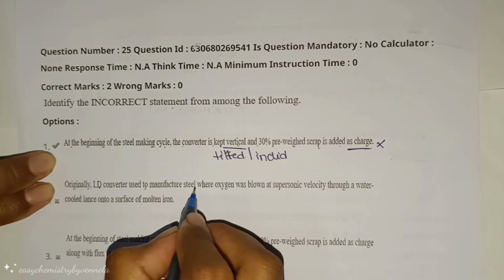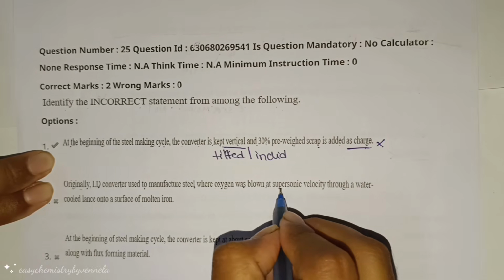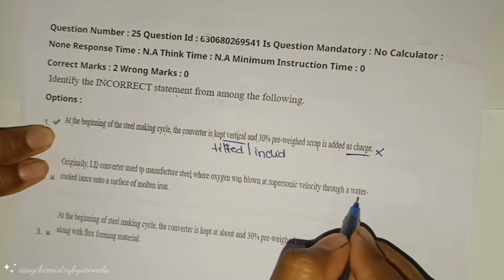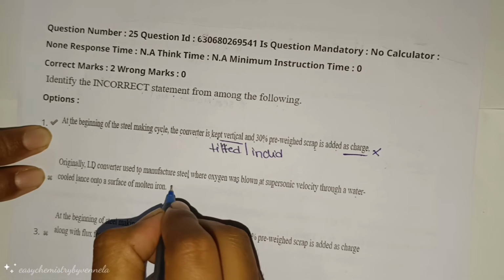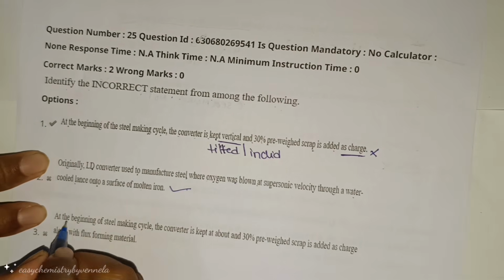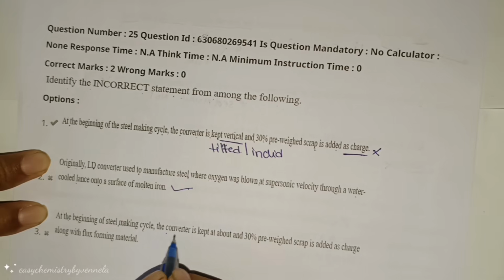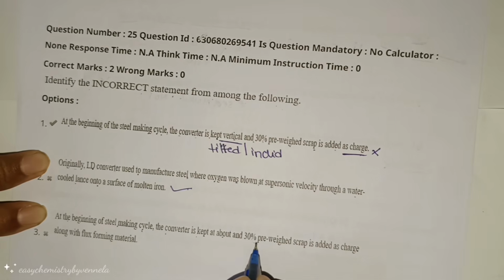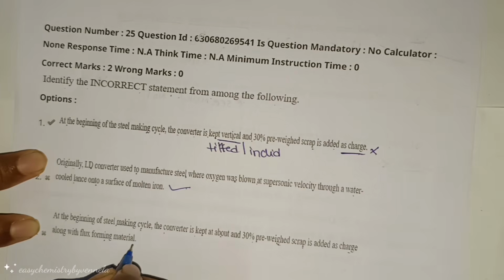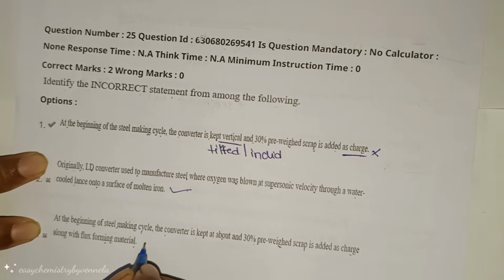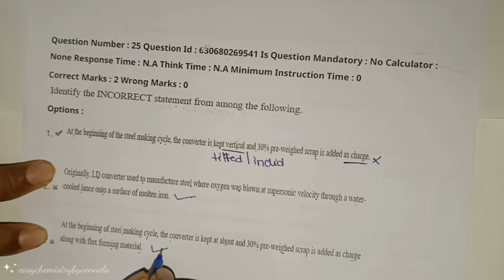Originally, the LD converter was used to manufacture steel while oxygen was blown at supersonic velocity through a water-cooled lance onto the molten iron. This is the correct statement. At the beginning of the steel making cycle, the converter is kept tilted, about 30% pre-weight scrap is added as charge along with flux forming material. This is also a correct statement.